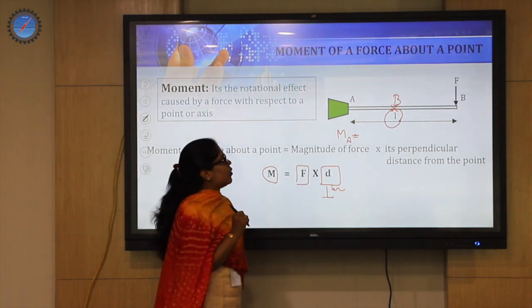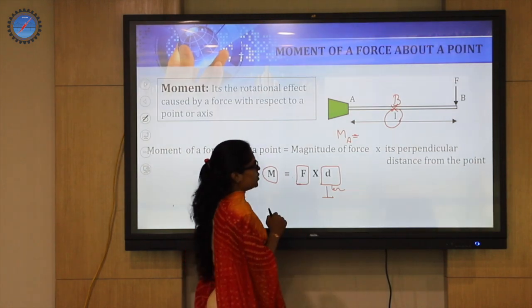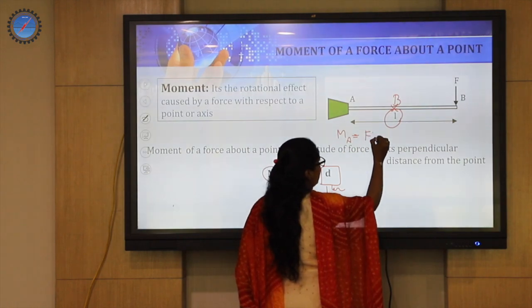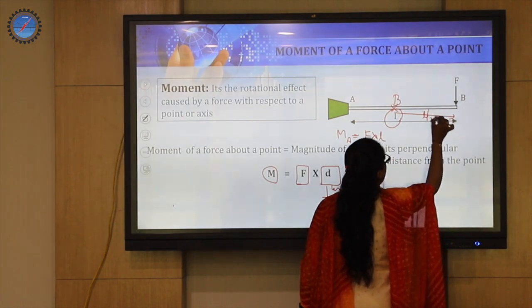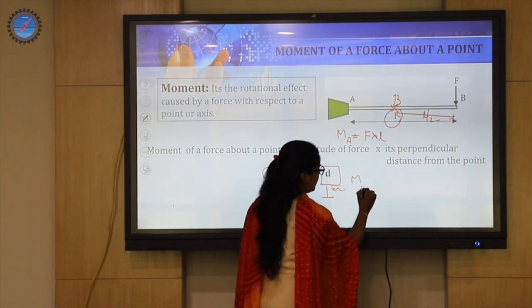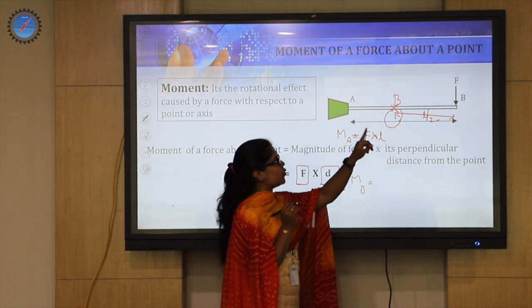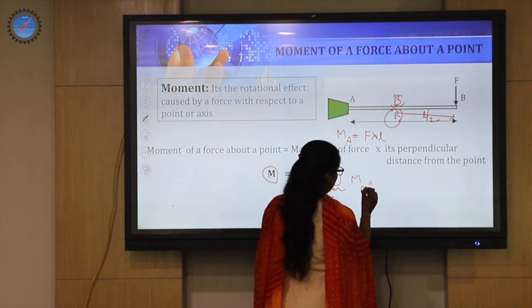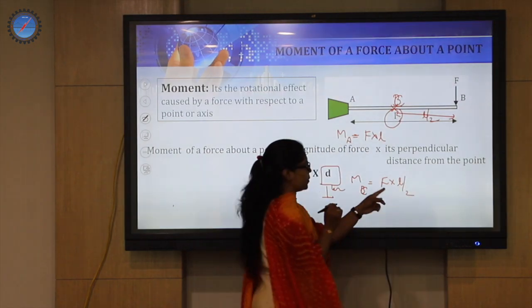So now let us take one more example where I want to calculate the moment at point B. What happens if I want to calculate the moment at B with the same force F? Will the moment be the same? No. Here it will be F into L. Assume that this is located at a distance of L by 2. In that case, what happens? Now if I want to calculate the moment at that point, it will again be the force and the perpendicular distance of the force applied from that point. So this is already B, let us take it as C. Okay. So we have force into L by 2. This is the moment created.